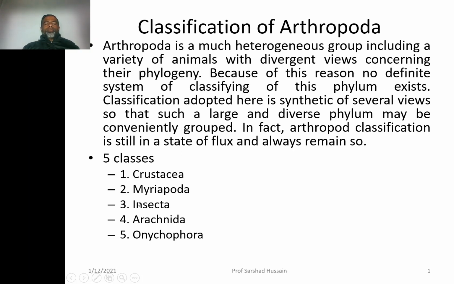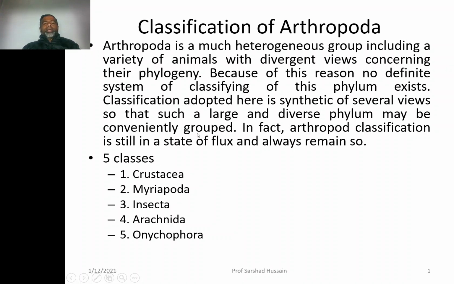The classification that we are going to follow is basically a combination of classifications of many scientists, based on the fact that all the organisms must get covered. So it is not given by a single scientist or a single group of scientists only.